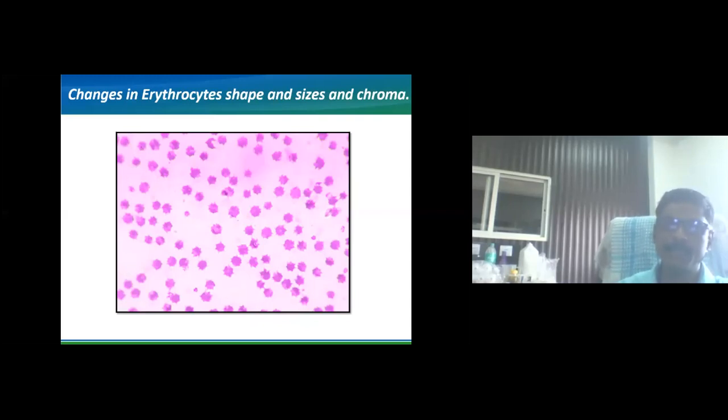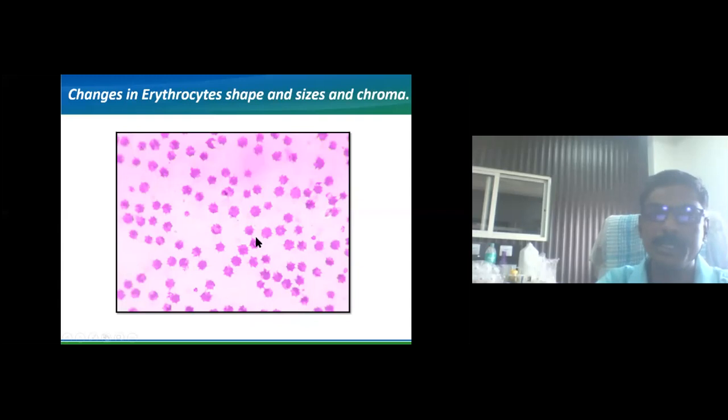In such conditions, the erythrocytes will have some small micropores, or small vacuoles, small bubble-like things, or small pores, and the chroma has diminished or been damaged. Such erythrocytes can be observed in extreme oxidative stress. In animals, it can be observed in immunological reactions, in chronic hemolysis, and in poisoning conditions such as onion poisoning and urea poisoning.